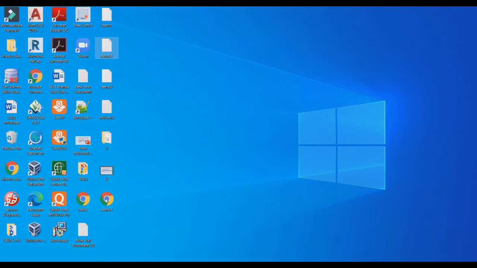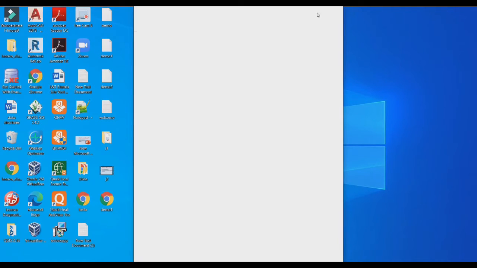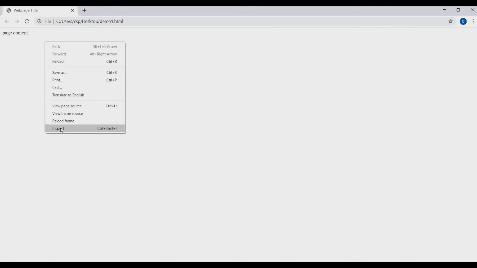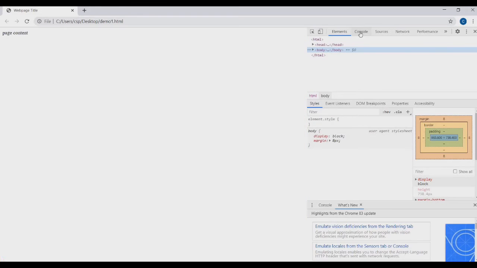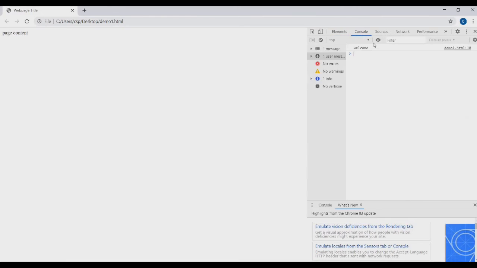Close that file, and now here you can see demo1. Just open this file. See, so here you can see the message which I had written in the body part. Now to check the JavaScript running on the client side, just right click on this page, click on inspect, then go to the console option. So here you can see your JavaScript is running. So this is JavaScript running at the client side.